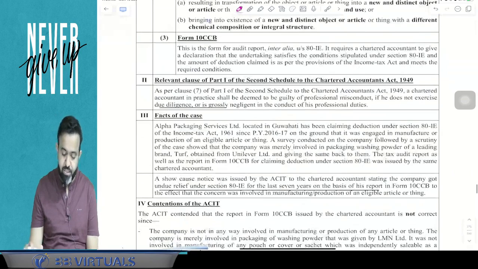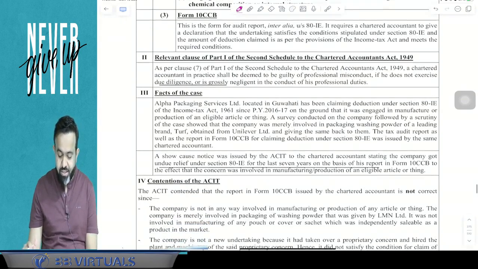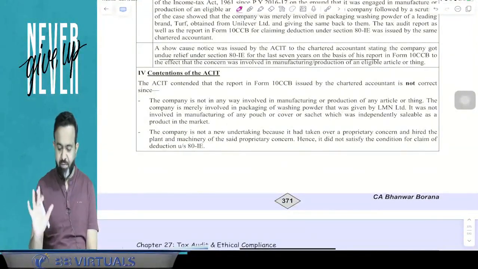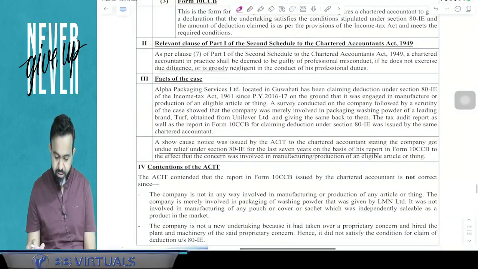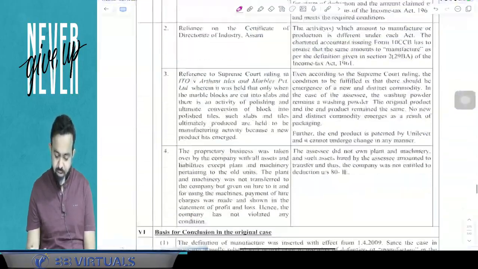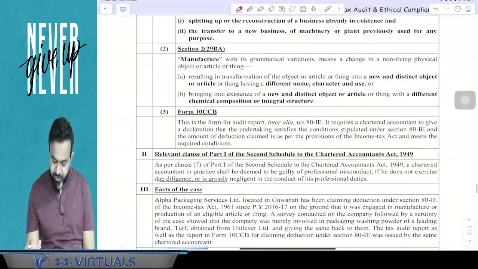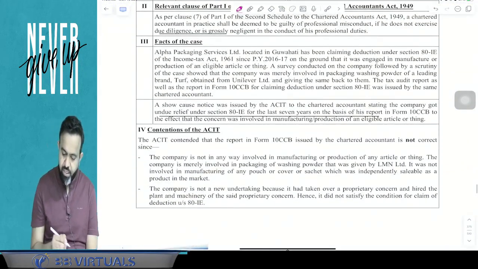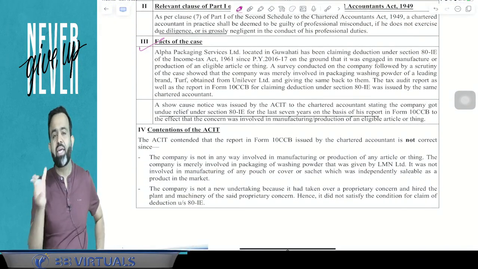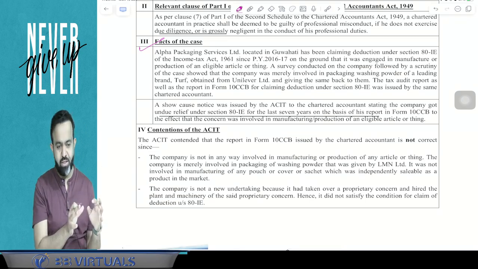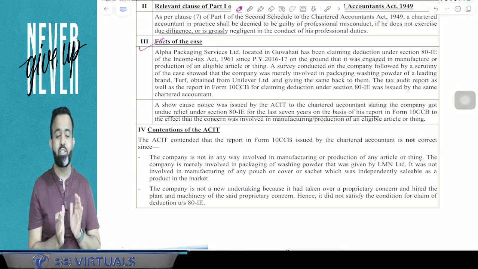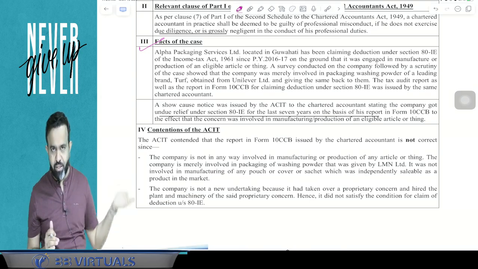Now guys, what happened in this particular case? You know that this company was doing one activity for Unilever Limited, that is, Hindustan Unilever. For Hindustan Unilever Limited, this company is just repacking the washing powder. So the question is: is that manufacturing or not? And how will we report it in the audit report?